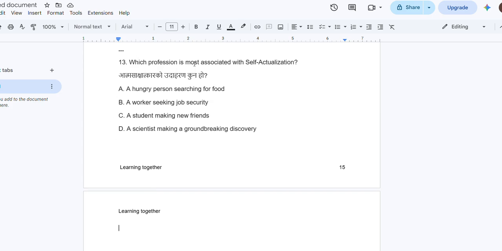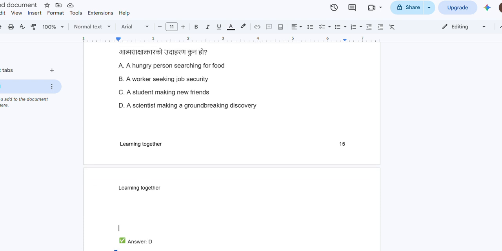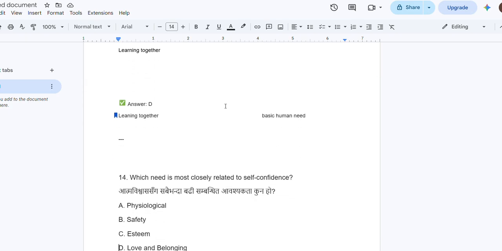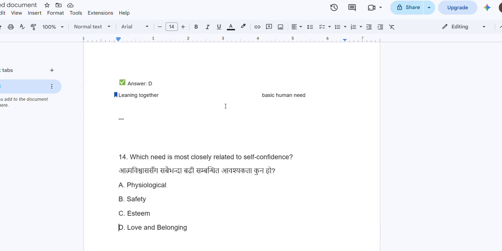Which profession is most associated with self-actualization? Answer D, scientists making a groundbreaking discovery. Which need is most closely related to self-confidence?